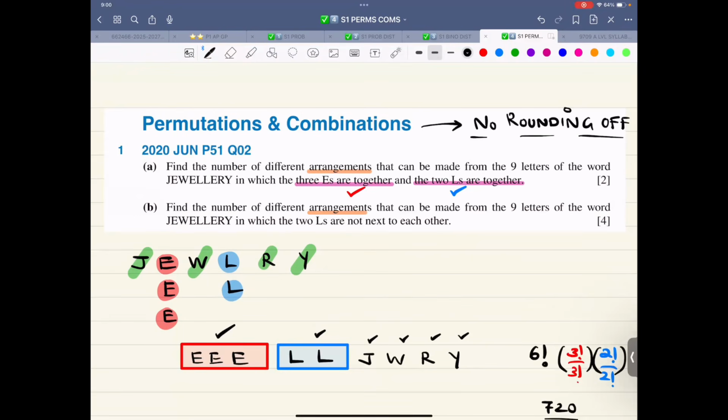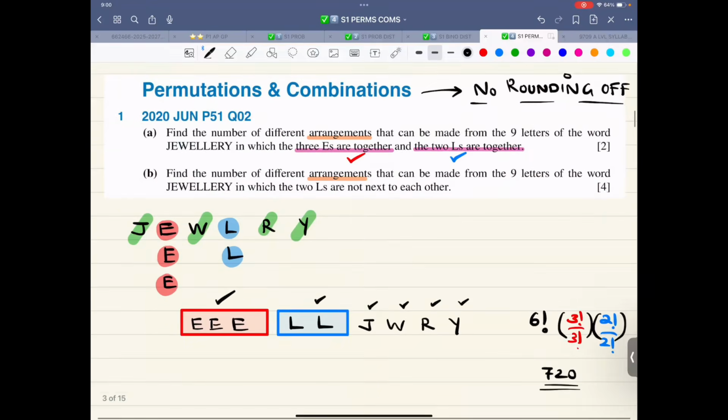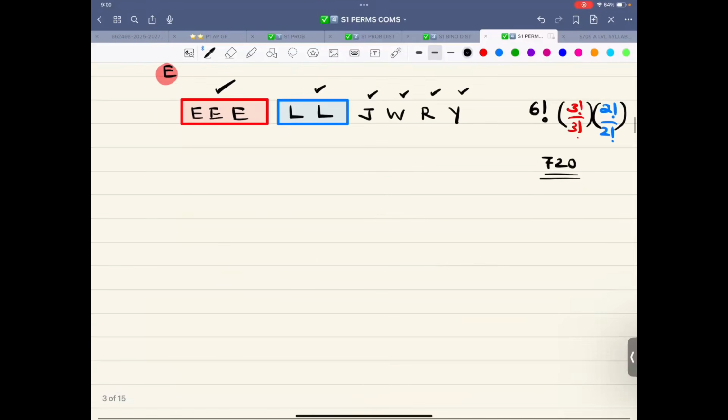All done. Part B. Find the number of different arrangements that can be made from the 9 letters of the word in which the two L's are not next to each other. So for part B, let me do it in two ways. Method 1, method 2.